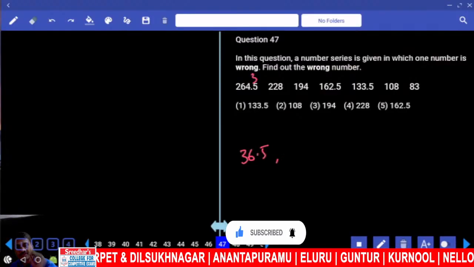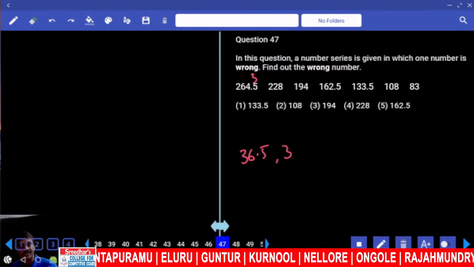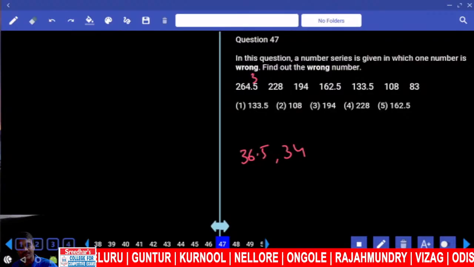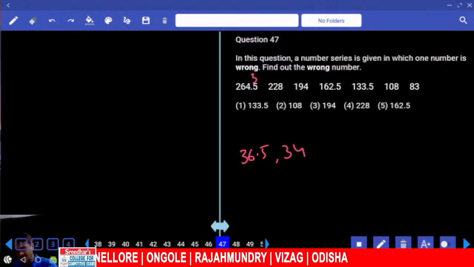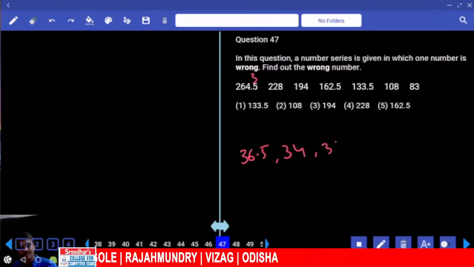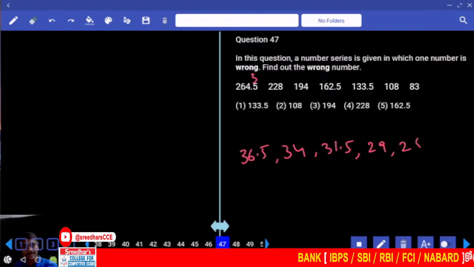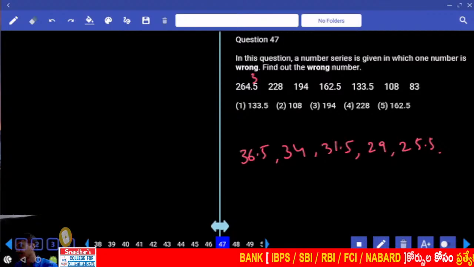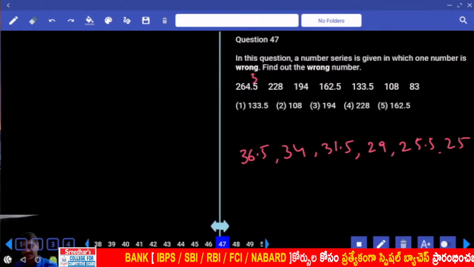And the next difference, 228 and 194, is 34. Then 194 and 162.5 is 31.5. And 162.5 and 133 is 29. And next, 133 and 108 is 25.5. And 83 and 108 is 25. Now these are the differences we have.